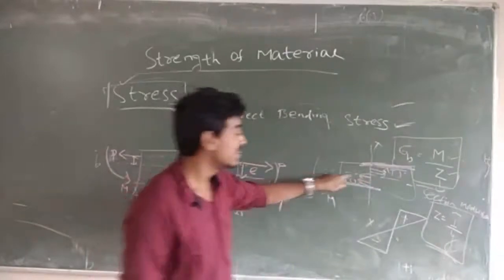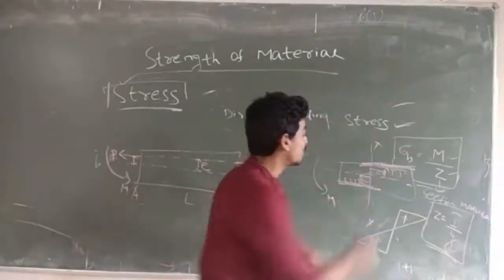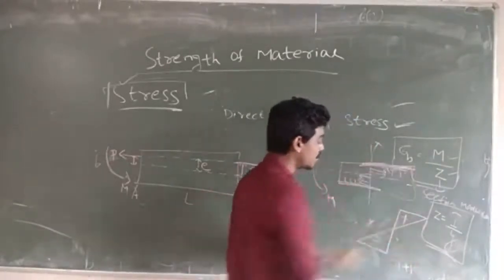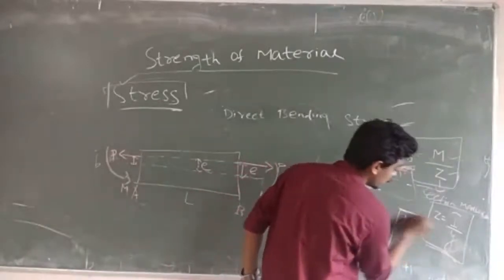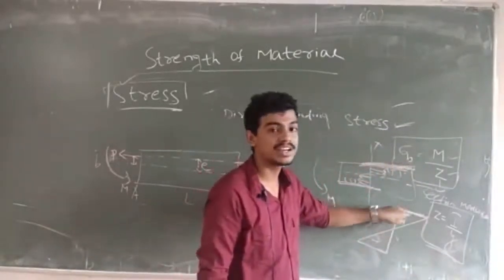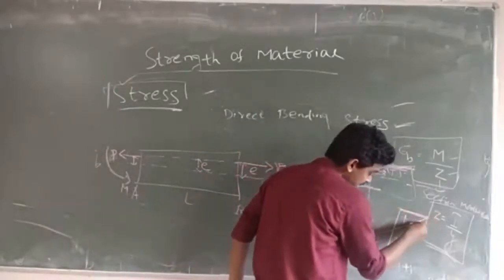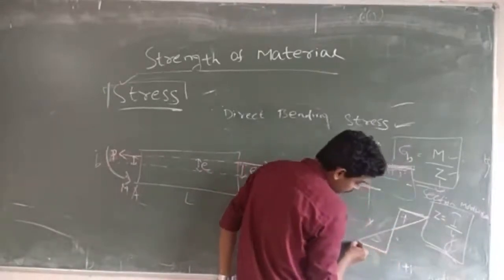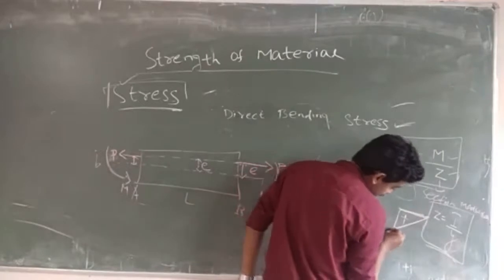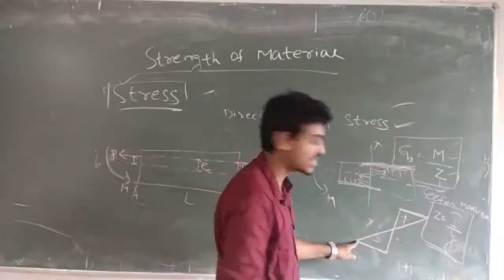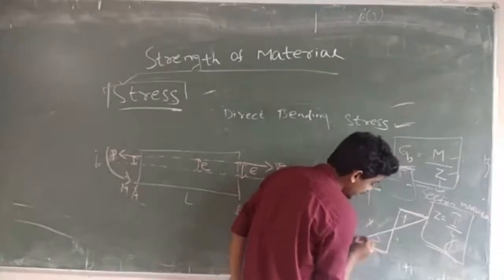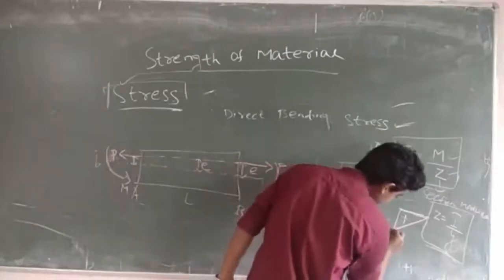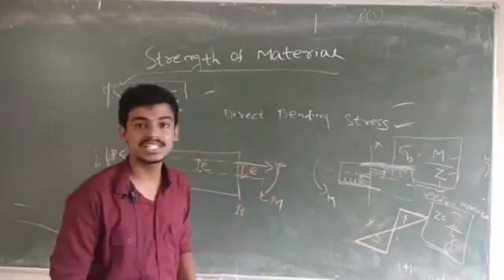So what did we learn here? Here tension is coming, so the failure will occur at the top fiber because the tensile stress will be more at the top. Here you can see the tension is more at the top, so the failure due to tension will be at the top fiber, and this value decreases as we come down. Starting from the bottom, the compressive stress is maximum at the bottom and decreases as we go up. So this is the point where the bending stress is 0.